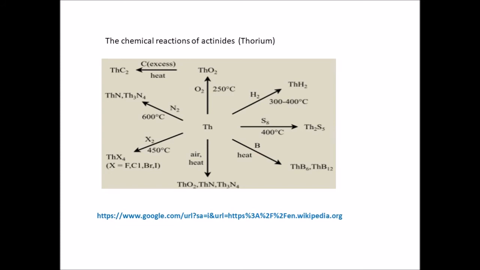Now what about the actinides? All actinides don't behave in a similar way, but for thorium the reactions have been studied and it is seen that thorium easily gets oxidized to thorium oxide, ThO2. It forms a hydride also with hydrogen at elevated temperatures. With sulfur it forms sulfide. With boron it forms borides. Now when it is heated in air it will form nitrides with different composition. Again here with halogens it gives you the halides and with carbon it gives you carbides.